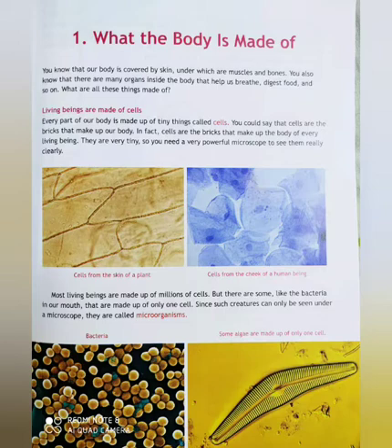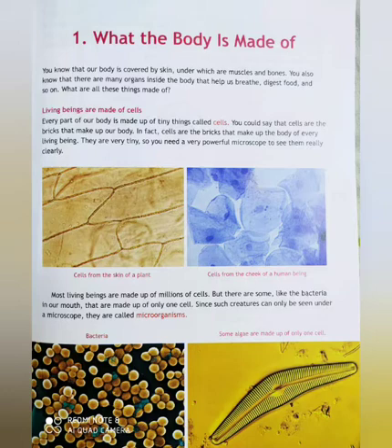Have you seen cells? No, you cannot. We need a very powerful microscope to see them. A microscope is an instrument we use to see the cells, and when you look through a microscope you can see the cells larger and clearly.